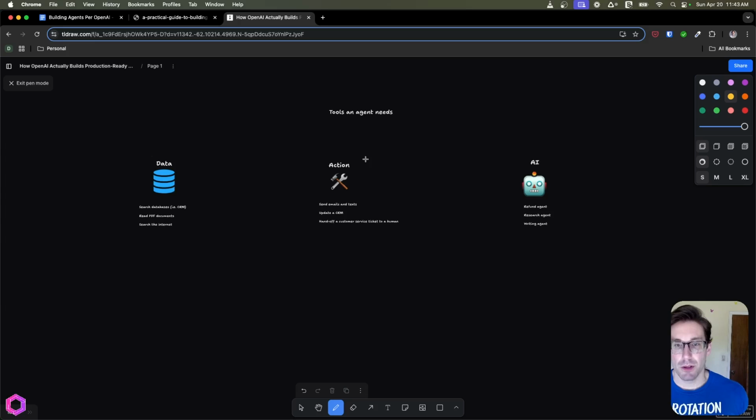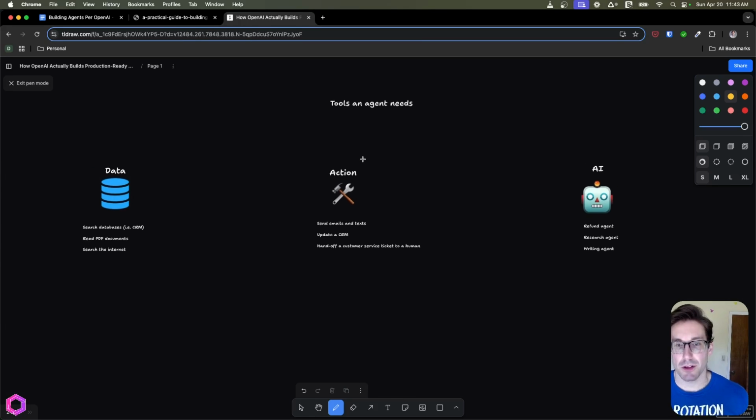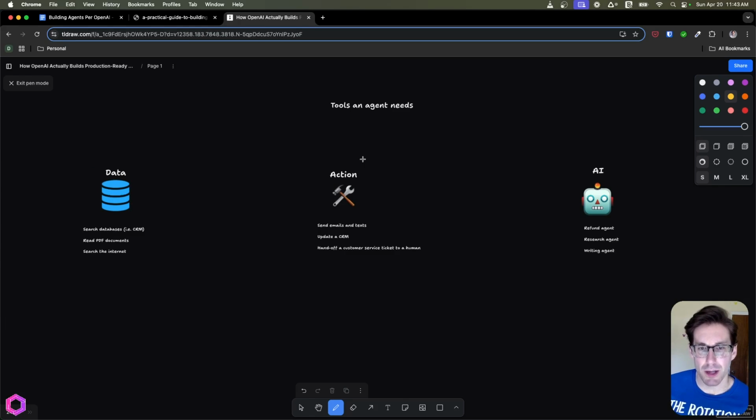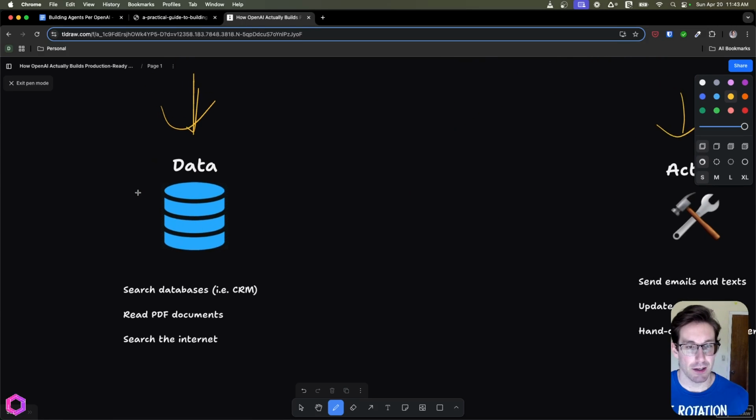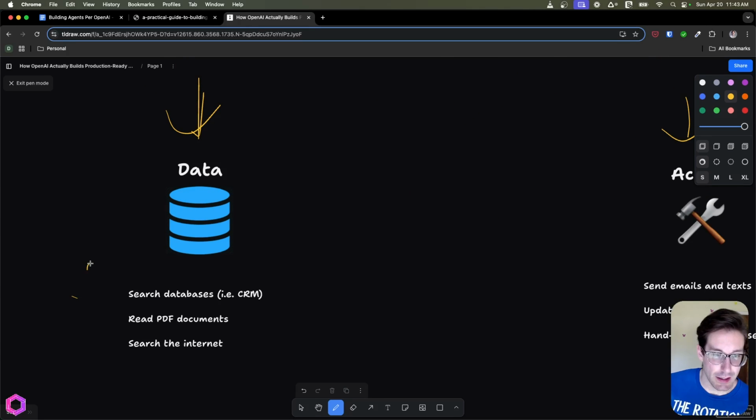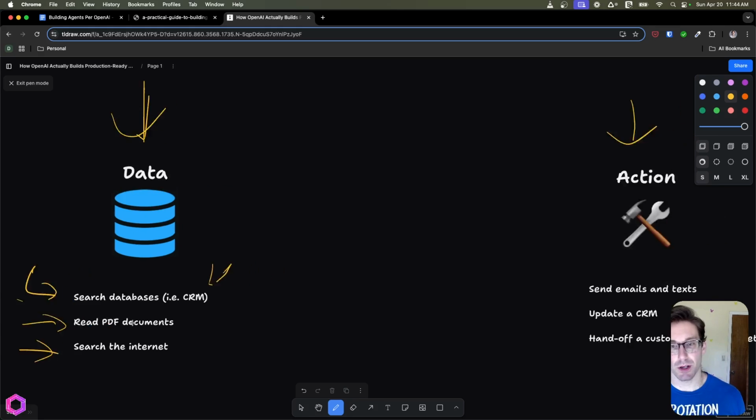All right, so we've figured out the models, done all that. So now we want to look at tools. So agents usually have access to tools, and there's different categories of tools an agent can have. So it probably has all three, honestly, or maybe two. But we have data, we have actions AI can take, and then we have other AIs an AI can lead. So these are the types of tools they can have: data, action, AI. So for data, the AI can reach out to data. They can search things in a database, such as a CRM. They can read PDFs or other types of documents, or they can search the internet. These are some things that this category can do.